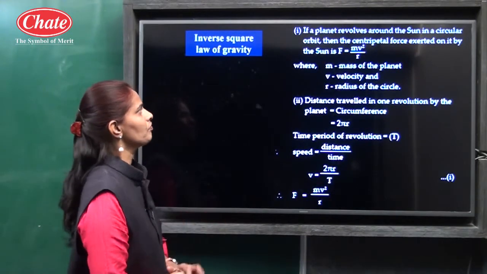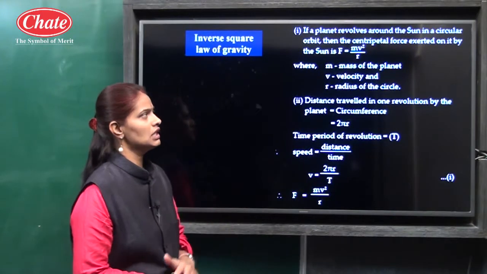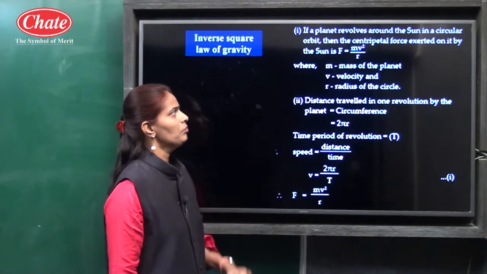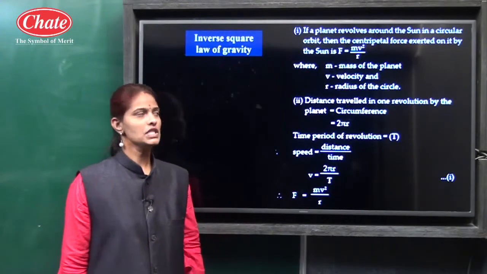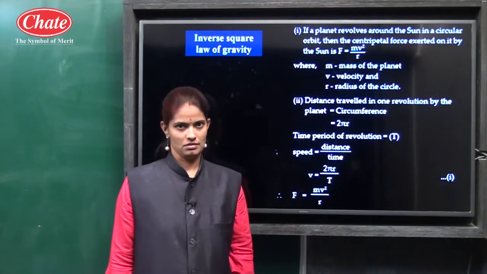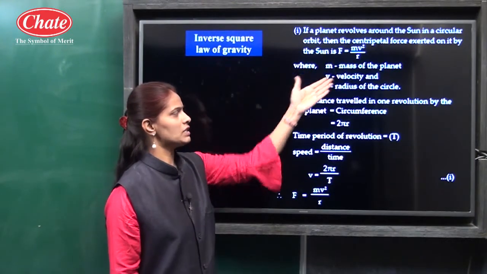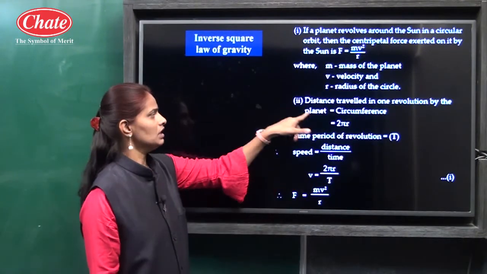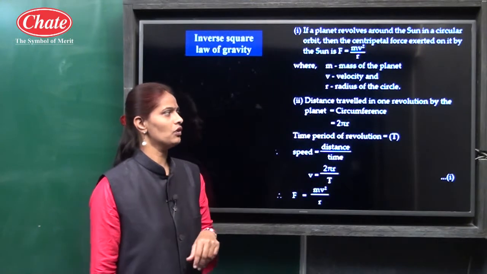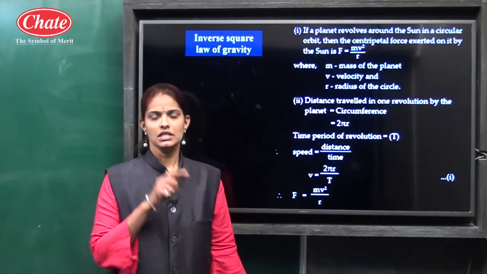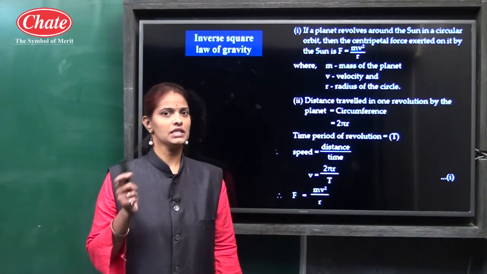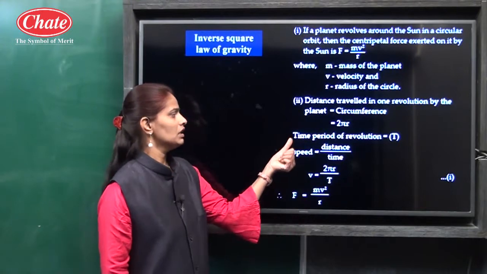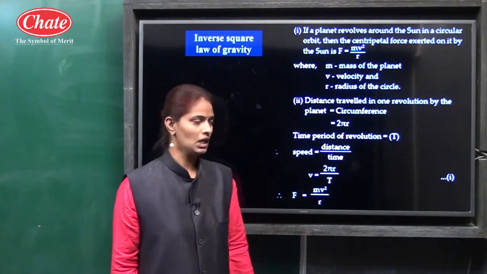Okay. So see, if a planet revolves around the sun in a circular orbit, then the centripetal force exerted on it by the sun is F is equal to mv square upon r. Here m is the mass of the planet, v is the velocity and r is the radius of the circle. Second, the distance traveled in one revolution by the planet is equal to the circumference, and we know that the circumference is equal to 2 pi r. The time period of revolution is capital T.